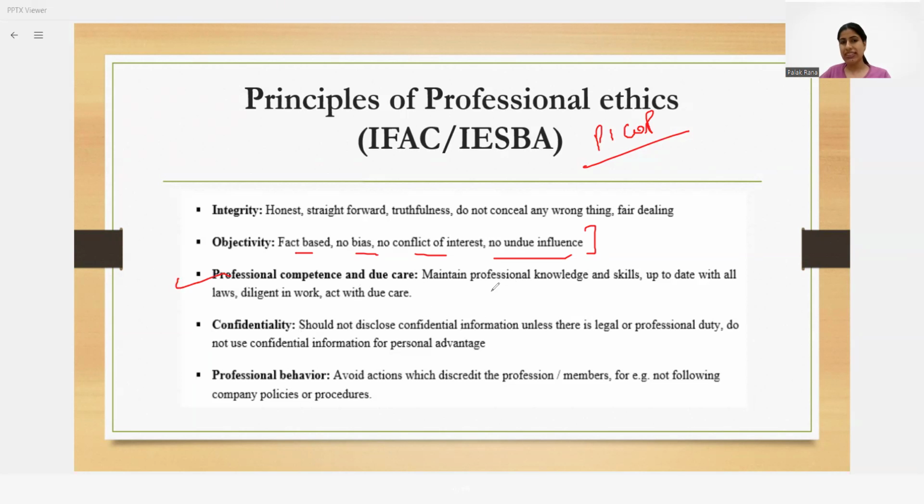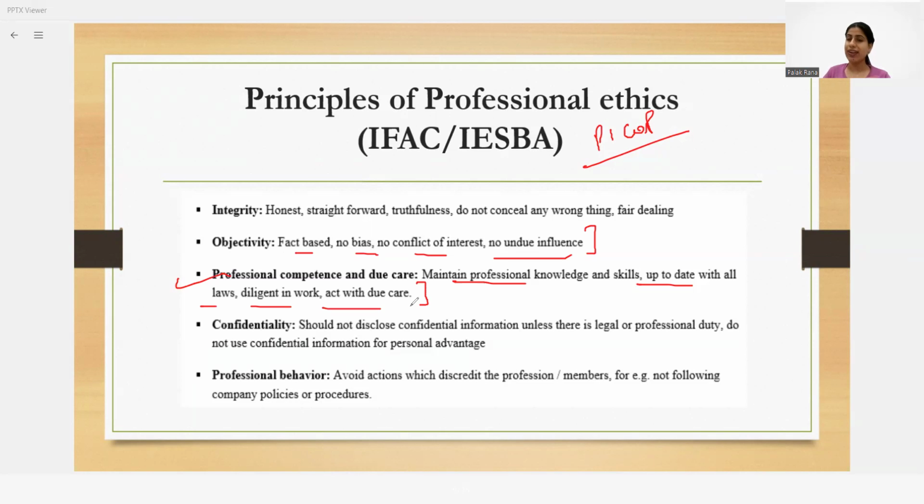Next is professional competence and due care. That means maintain professional knowledge and skills up to date with all laws, be diligent in work, and act with due care. That means being a professional, it is expected from me that I have to maintain the knowledge which I have acquired during my education journey, and I have to be up to date.